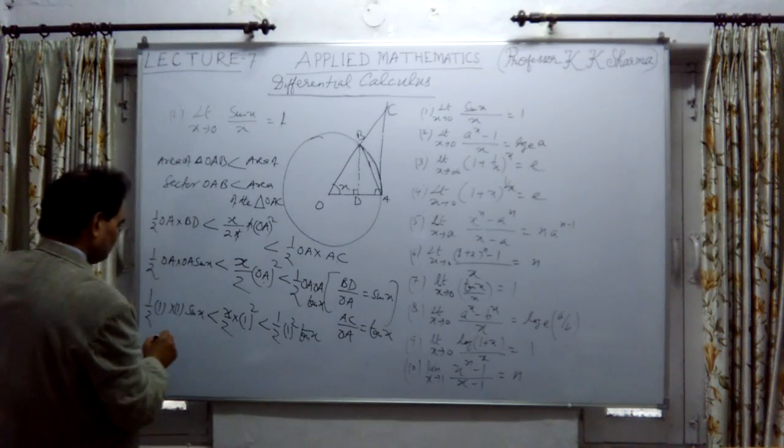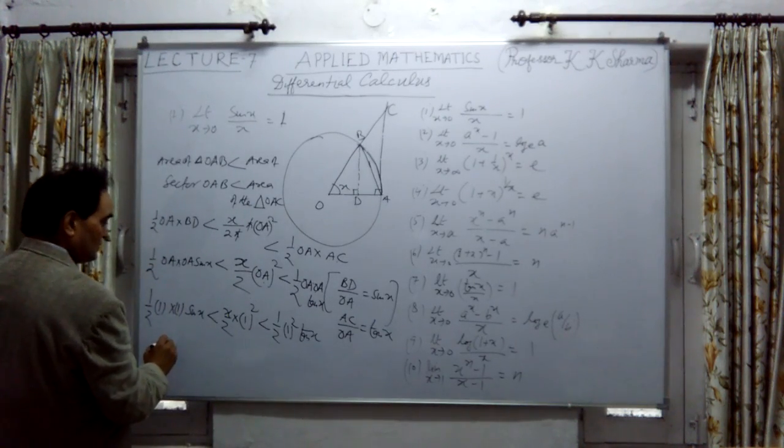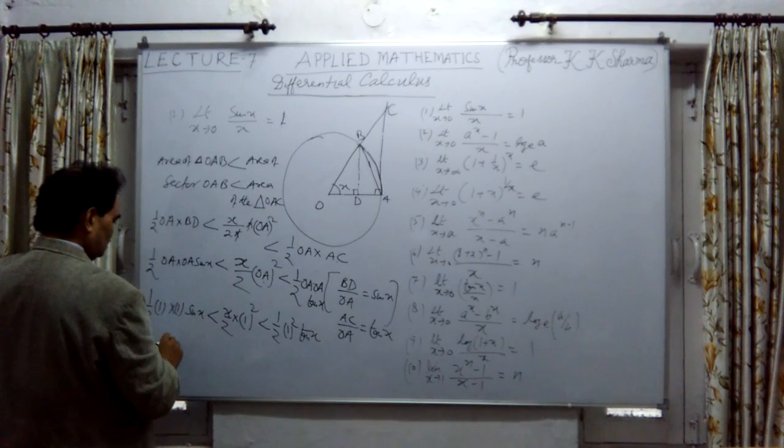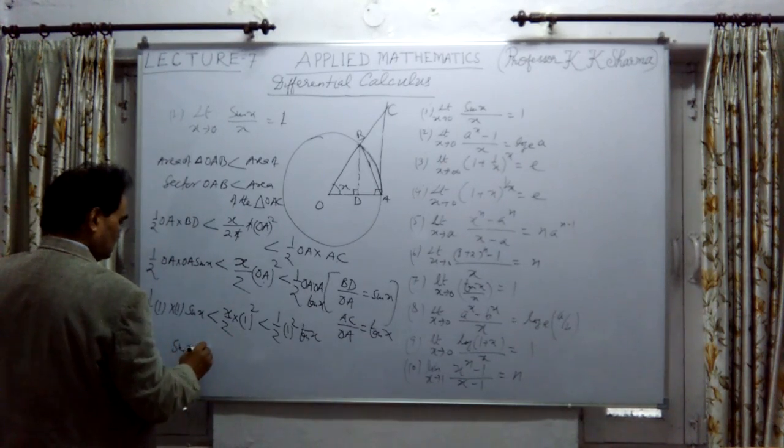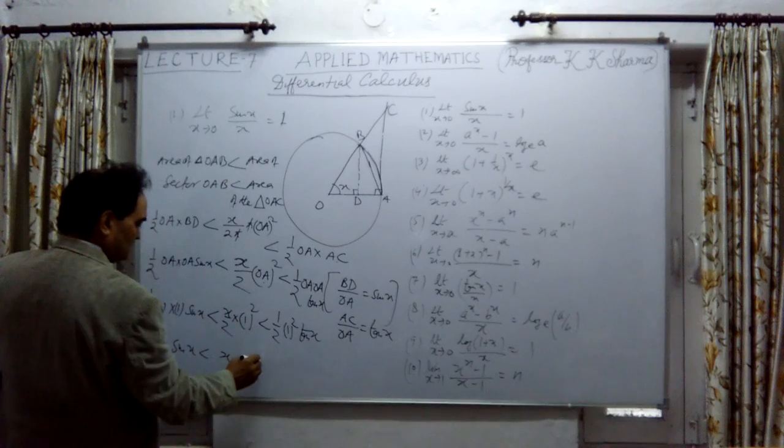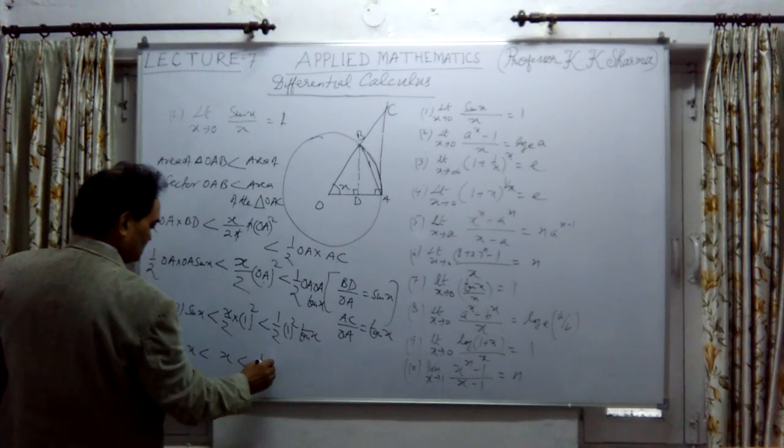Okay, so that means half is cancelled out. So sin x is less than x, less than tan x. Half throughout is cancelled out.